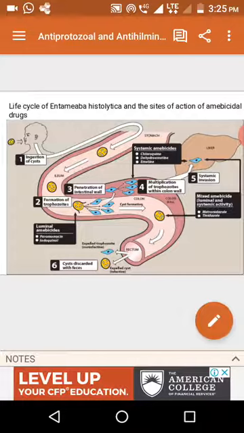This Entamoeba histolytica is transmitted from one person to another by intake of contaminated water and food.